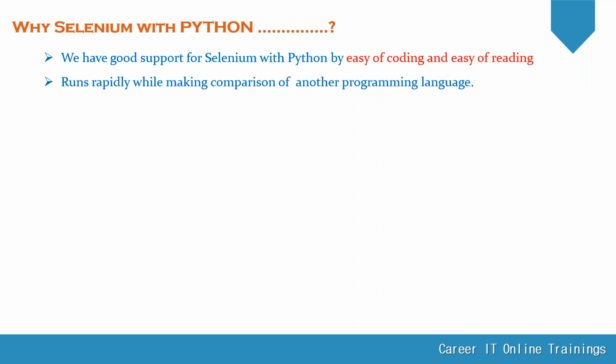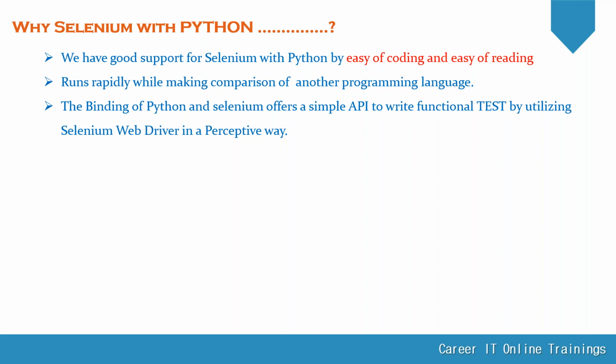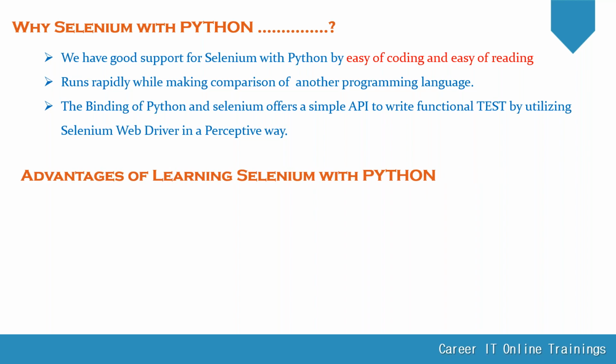At the same time, the response is also very fast. The same program executed by Selenium with Java and by Selenium with Python, you can find a big execution speed difference. We can get the results very rapidly. Yes, it has very good APIs to work with the Selenium WebDriver. At the same time, nowadays the market is using Python in all the ways.